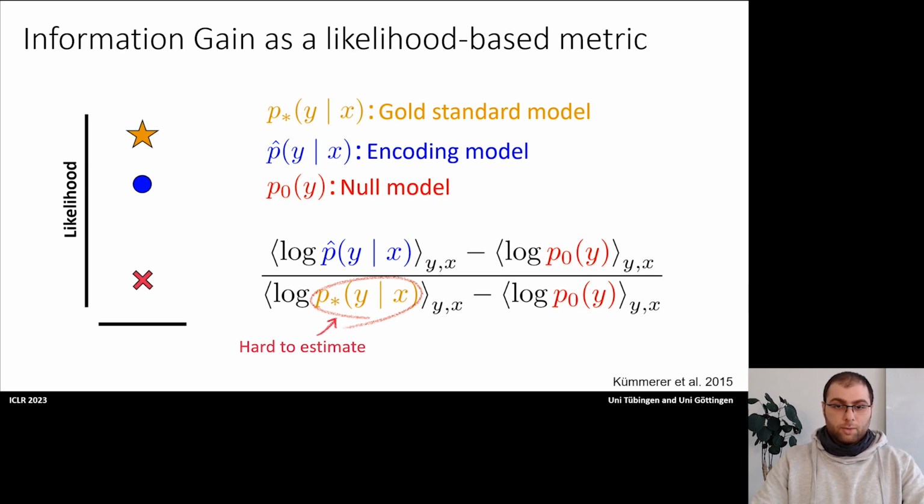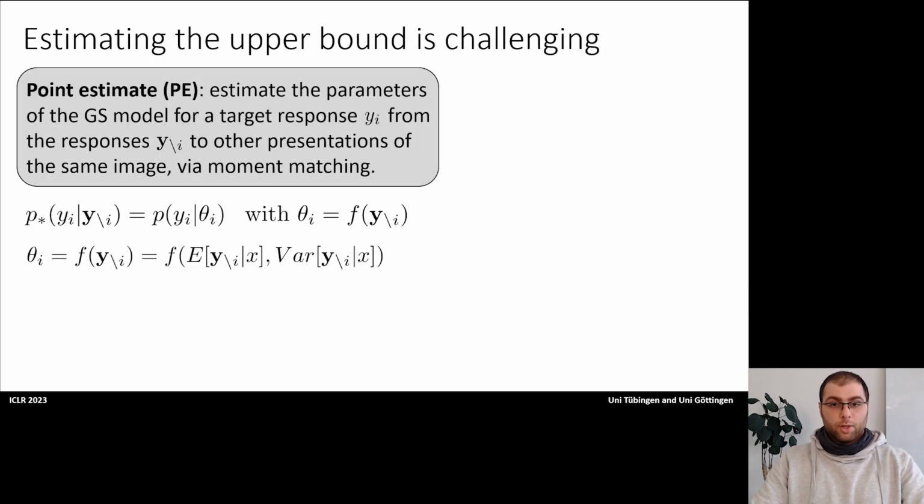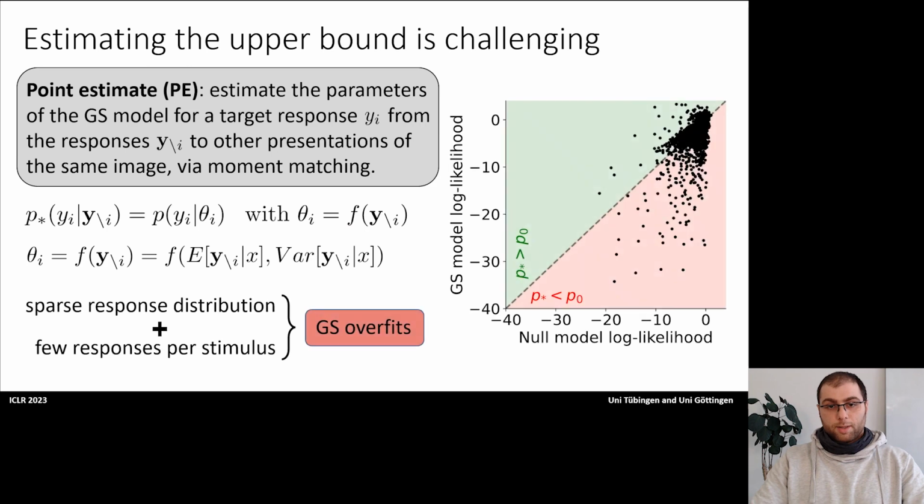So let's talk about how we can compute this gold standard model. Given repeated trials, the naive approach to obtain a gold standard model is to estimate the distribution parameters as point estimates by moment matching. But since neural responses are usually very sparse and datasets are small in size, this approach heavily overfits. You can see this in the figure where many neurons are in the red part, where the null model has a higher likelihood than the gold standard model.